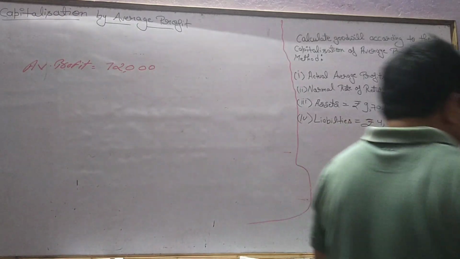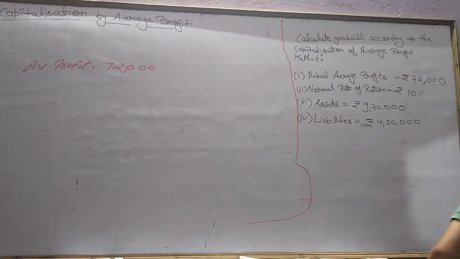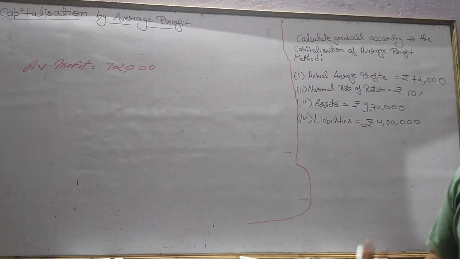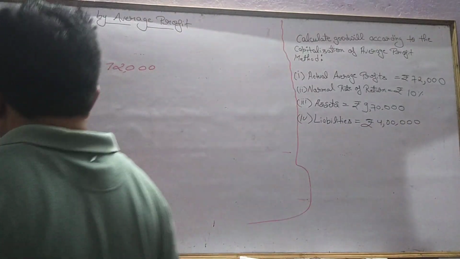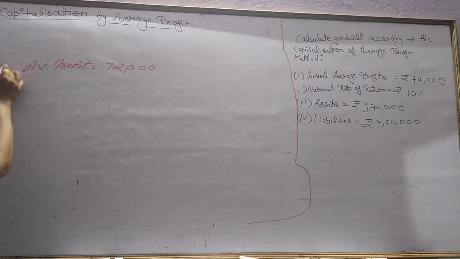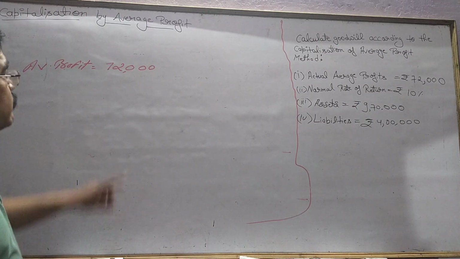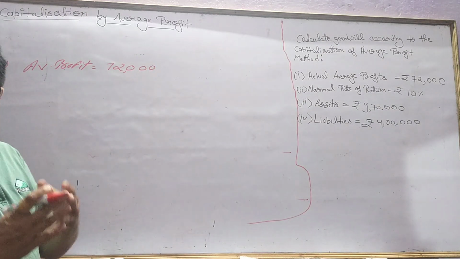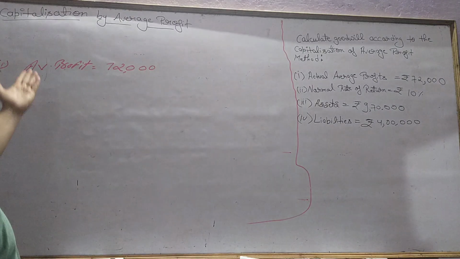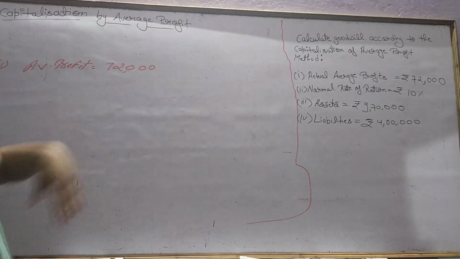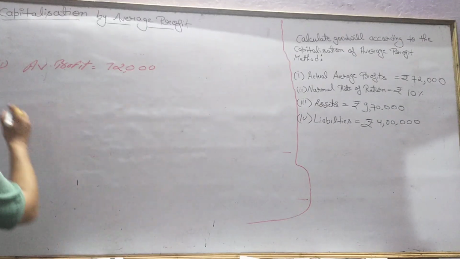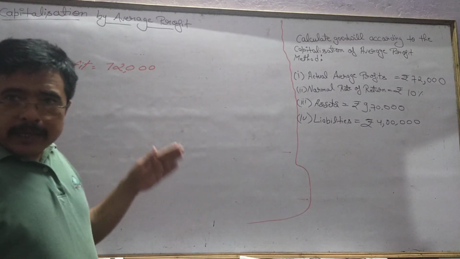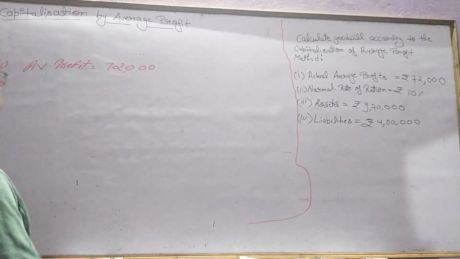Second step: we have to find out the capitalized value of average profit. In the first step, average profit is equal to sum of profit upon number of years, there is no need to use that formula because average profit is given in the question, that is 72,000. Now step number 2, in step number 2, we will find out capitalized value of average profit.